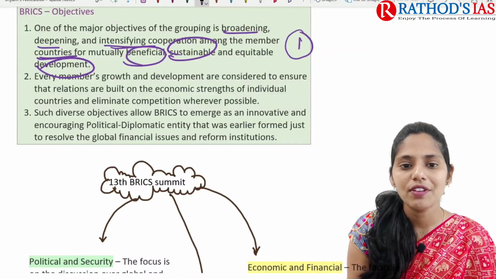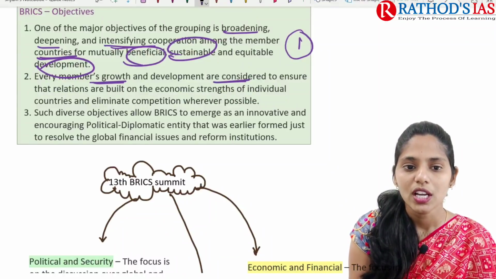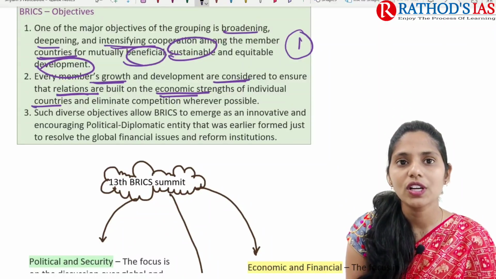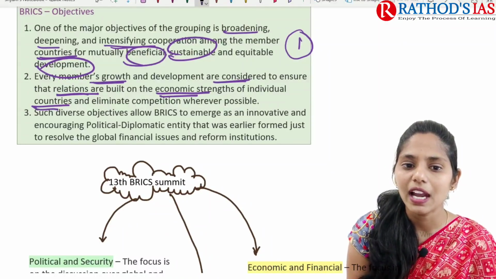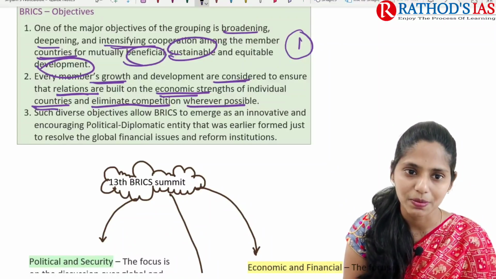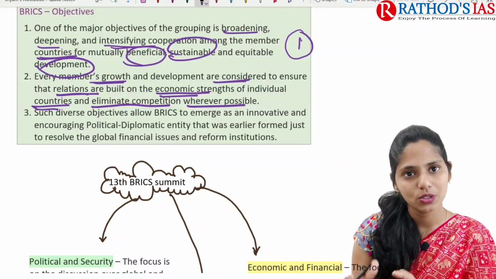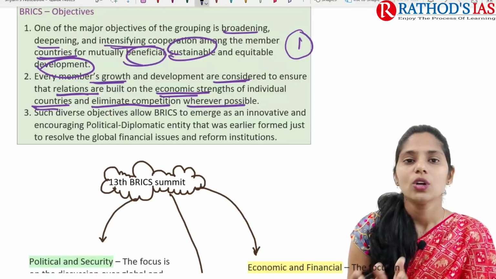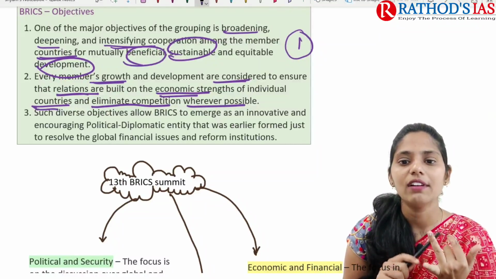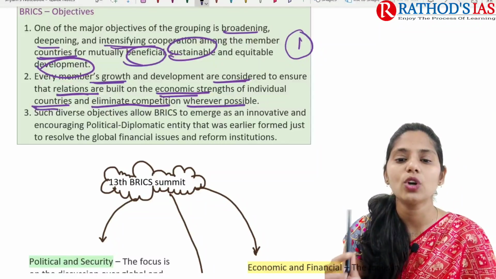And the second one is that every member's growth and development are considered to ensure that relations are built on the economic strengths of individual countries, and that will help eliminate competition wherever possible. So whenever this group is cooperating in different fields, that will be helpful for the growth and development of those countries, and also helpful in eliminating competition.